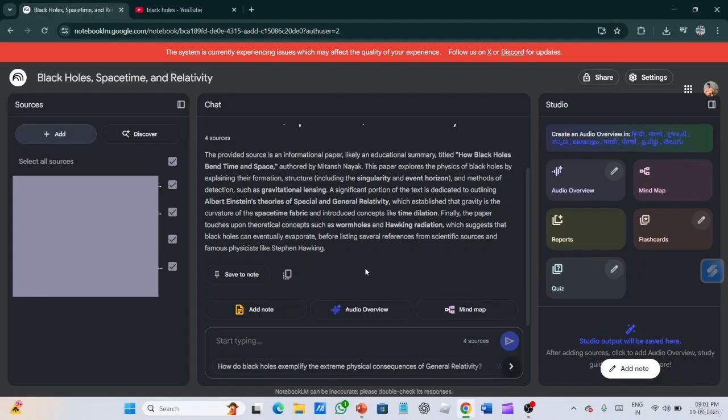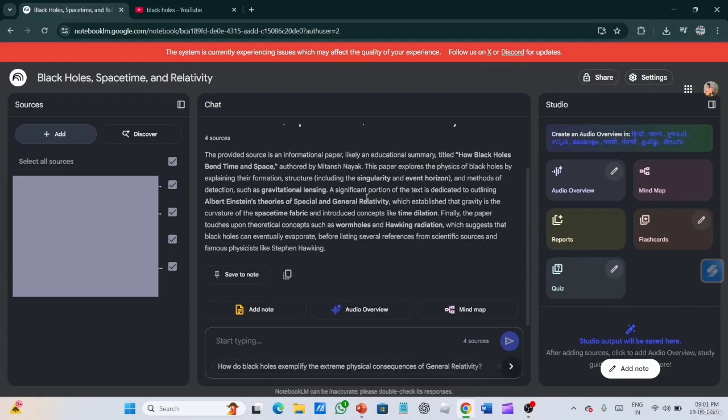First, it is audio generation. We can make an audio overview of this. It will not exactly copy the content. It will verify the content and then summarize it, and then take it in the form of a story. Then second one, the mind map using all these things. Reports, the report and some of the overviews, some of the things that it has verified. Then some flashcards, and it can also make an AI interactive quiz.